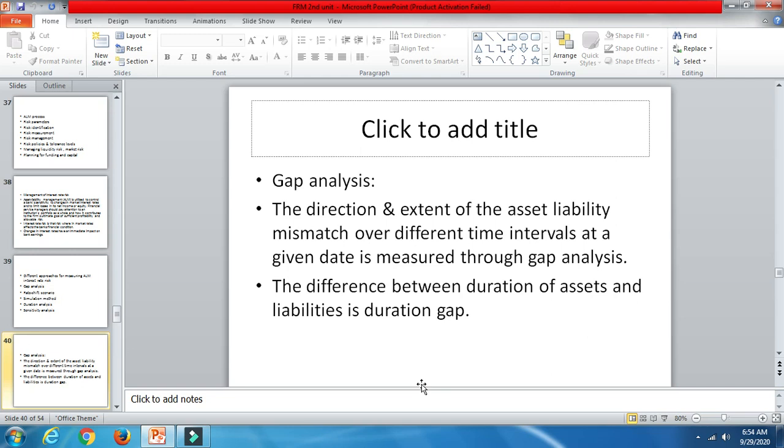As we are talking about ALM, we are going to discuss liquidity risk management, interest rate risk management, exchange rate risk management, and credit risk management as well. In all cases you are going to match the assets with the liabilities.